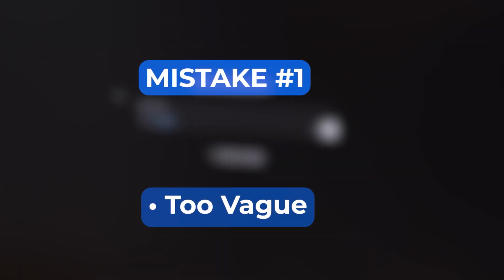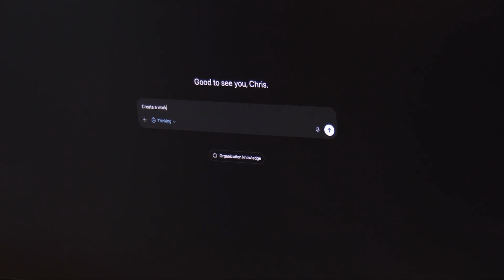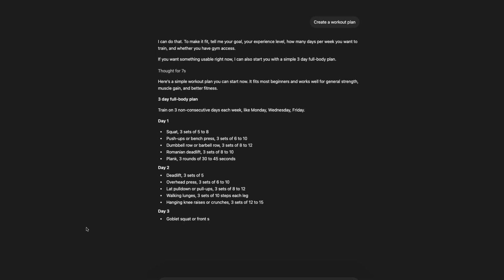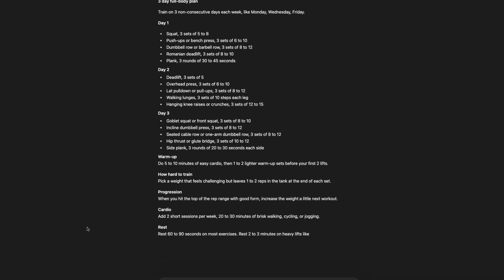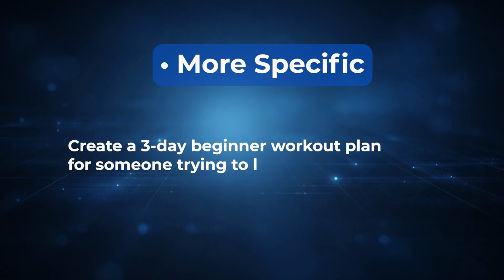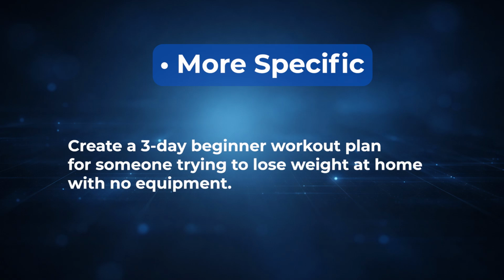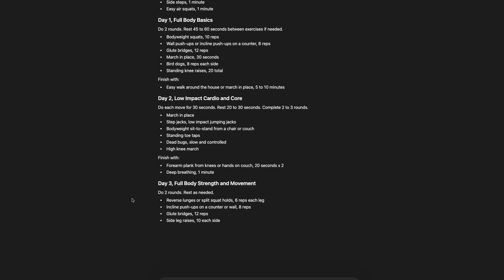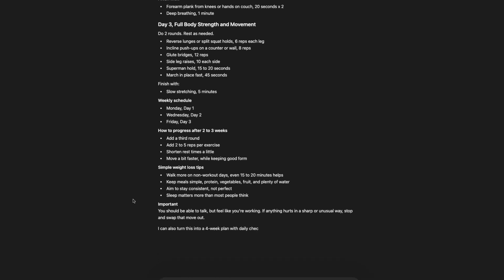First mistake: being too vague. If you ask, "Create a workout plan," you'll get something generic. Instead, be specific: "Create a 3-day beginner workout plan for someone trying to lose weight at home with no equipment." Now the output is actually useful. Now it knows exactly who it's for and what outcome you want.